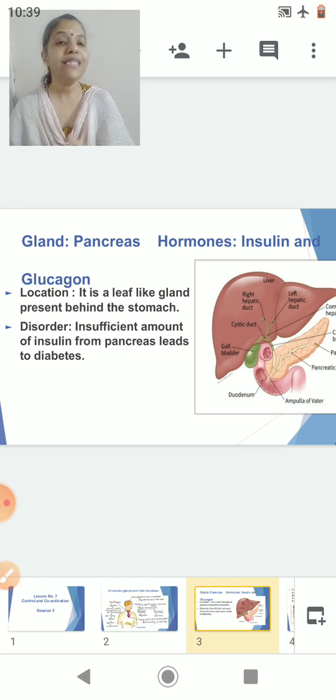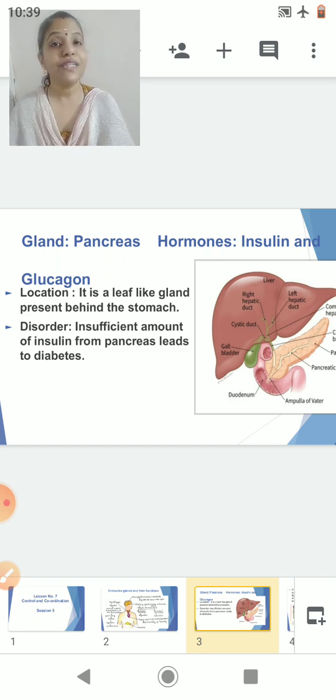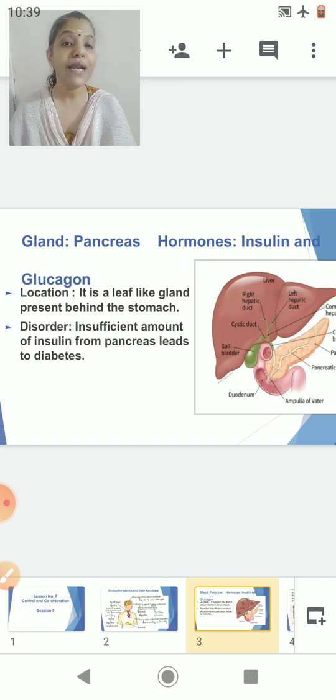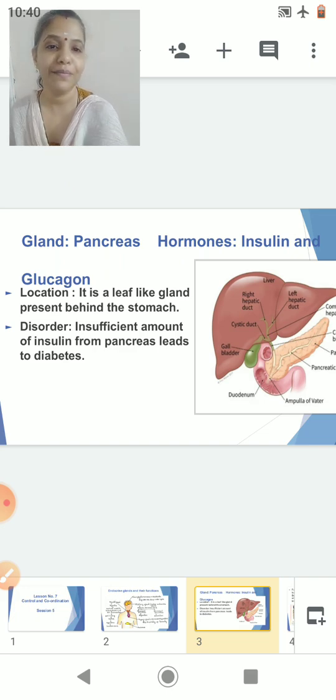Now, if there is an insufficient amount of insulin from the pancreas, then it results in a disorder called diabetes. Diabetes is a disorder seen in small children as well as in adults. Now we will see how these two hormones are responsible for maintaining the blood sugar level. What is the role of insulin and glucagon? We will do it in the next slide.